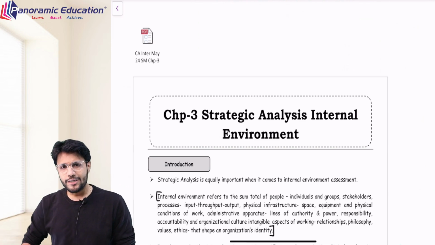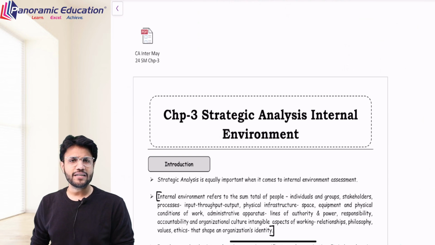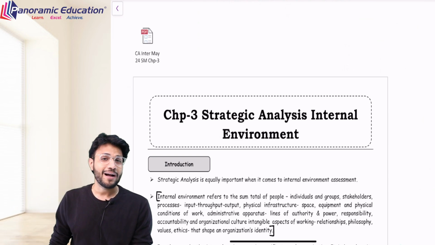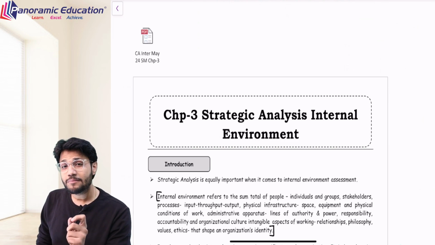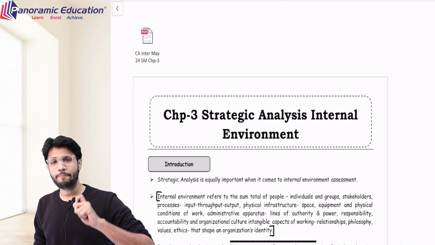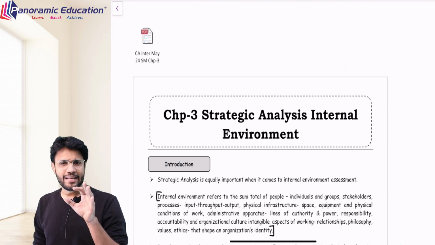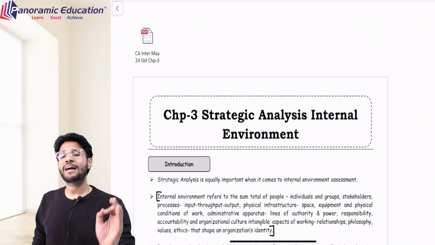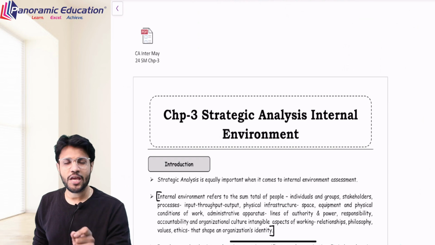For example, changes in the society, changes in your government, changes in the laws. These are all factors which are not in the control of the company, but yes, they keep impacting the company regularly. So these are external environment. But there might be some entities or persons who just impact the entity, and the entity has a good control on how it reacts. These are considered as factors of the internal environment. Sometimes they are also considered as your stakeholders.